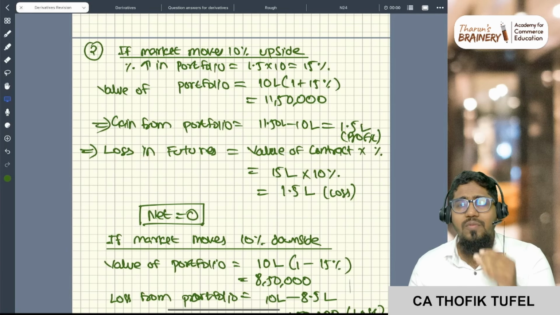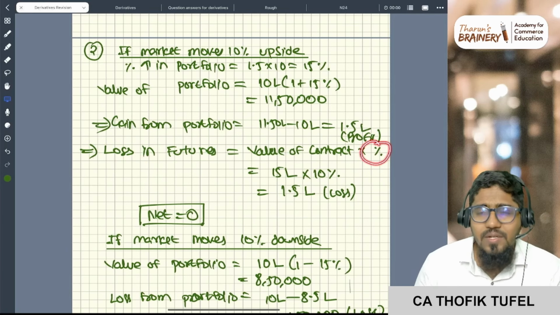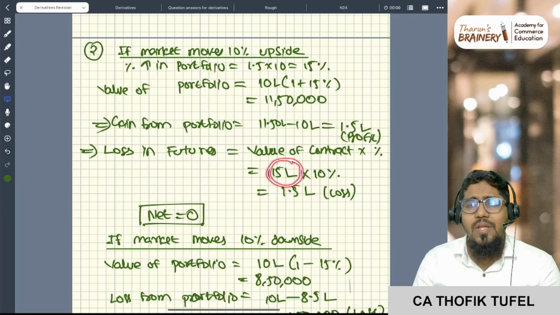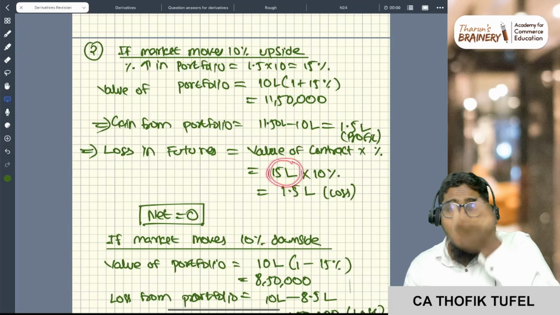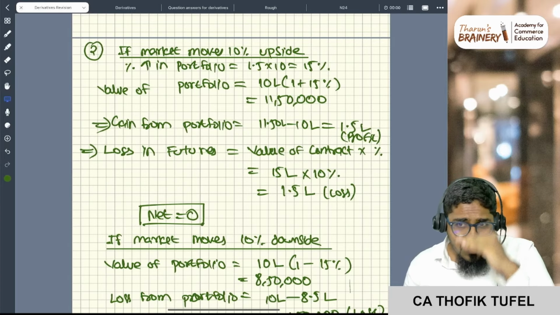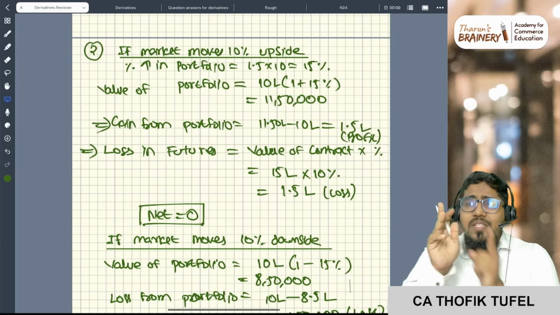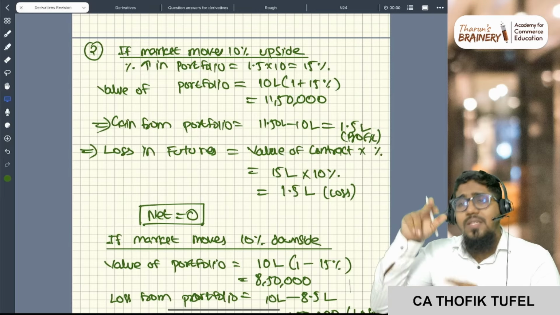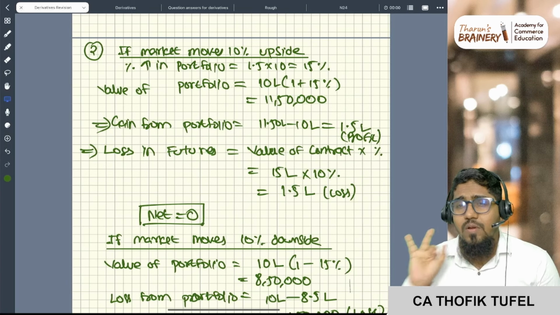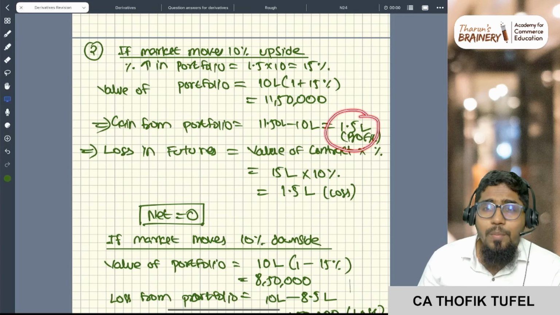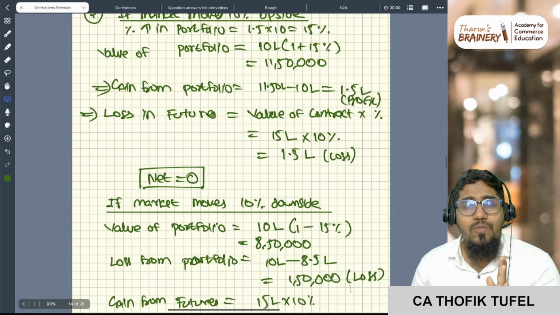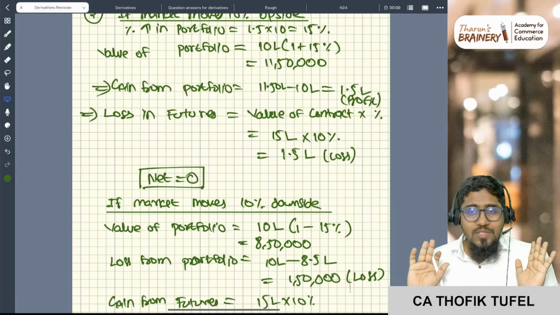Next, what is the loss? You don't need the spot, future and all. Directly, value of the contract into percentage. What is my value of the contract? 15 lakh rupees. Market is moving by 10 percent, so 10 percent is my loss, correct? Market is moving up, I am shorting. Sir, why loss? You are short, na. If the price is reducing, you will get a profit. If the price is increasing, you will get a loss. Here the price is increasing, so you have a loss of 15 lakh into 10 percent, so 1.5 lakh rupees is the loss. So at one place I'm having 1.5 lakh rupees loss, at another place I'm having 1.5 lakh rupees profit. So my net is 0. Correct? No profit, no loss.